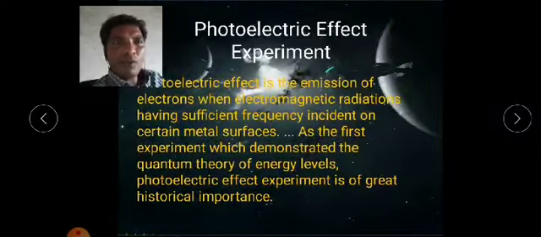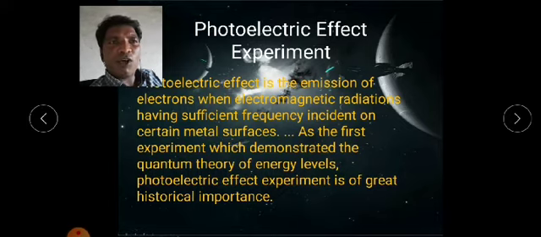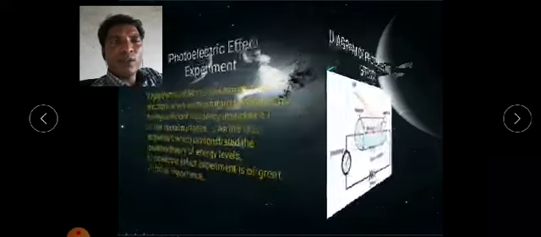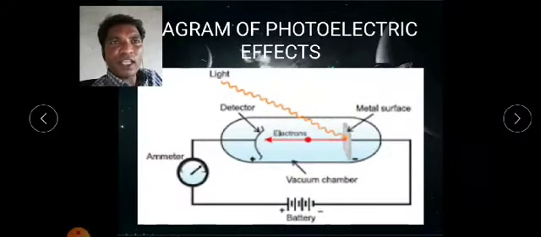Next, we are going to learn the photoelectric effect experiment. In the photoelectric effect experiment, there is emission of electrons when electromagnetic radiation having a sufficient frequency is incident on certain metal surfaces. As the first experiment that demonstrated the quantum theory of energy levels, the photoelectric effect experiment is of great historical importance.